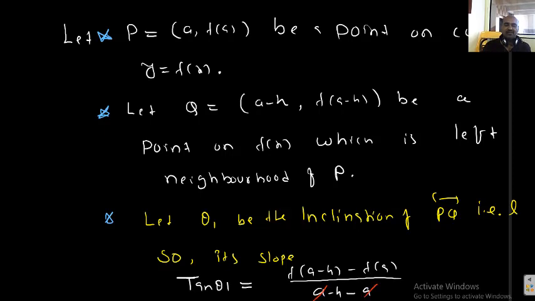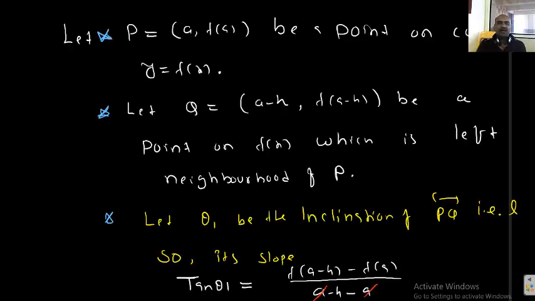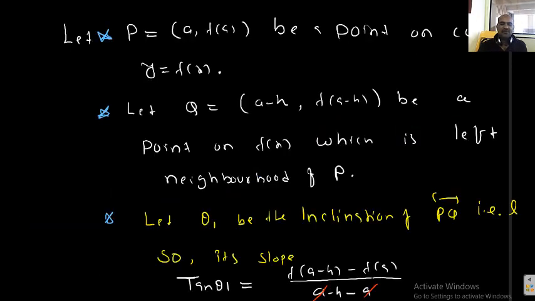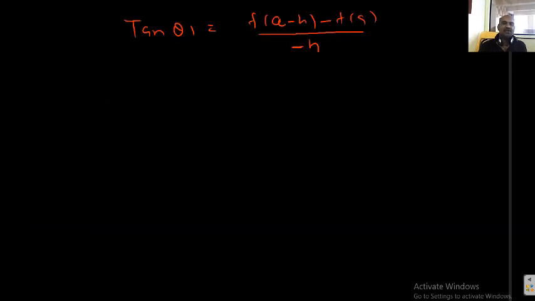I will write on the next page. Tan theta 1 equal to f of a minus h minus f of a by minus h. So this is the slope of, I can call it, the secant now. L is called a secant to the curve. So this is the secant line L, and its slope is f of a minus h minus f of a by minus h. That I wrote here. This is number 1, an important result.